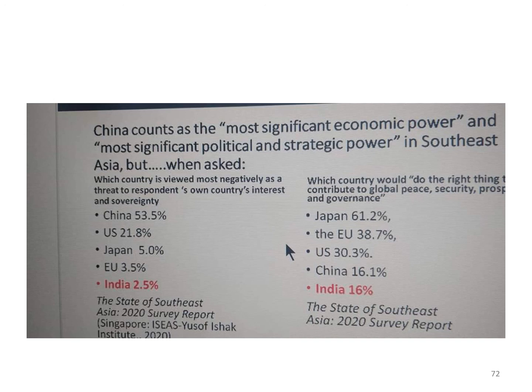But when it comes to taking interest in dealing with global peace, security, prosperity, and governance, India is lagging behind. So there's so much that India could do at the international level in having a new global order wherein we strengthen multilateral institutions to bring peace, security, now of course vaccines, because we are the global pharmacy of the world, prosperity and governance.